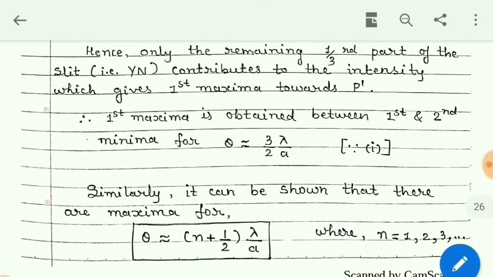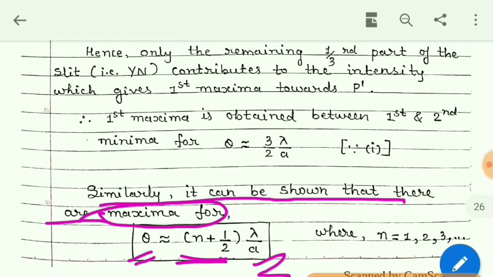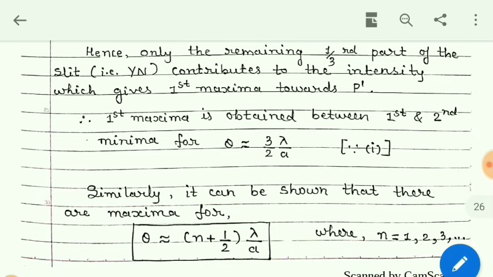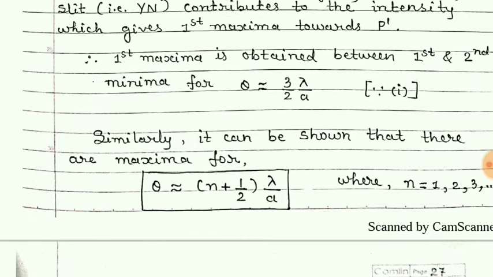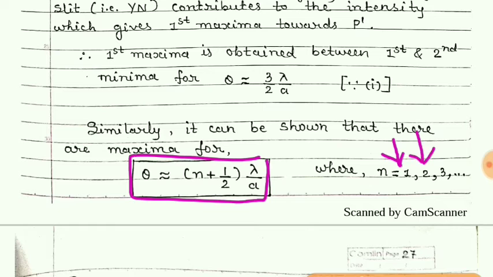Now, similarly, it can be shown that there are maxima for theta equal to (n plus 1/2) lambda by A. So this is the general formula for maxima. If you put n equal to 1, then you will get first maxima. If you put n equal to 2, then you will get second maxima, and so on.